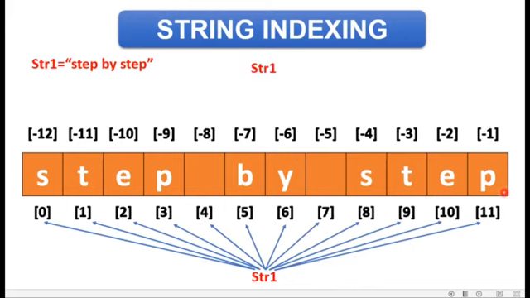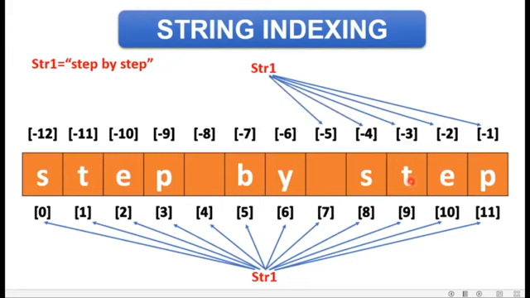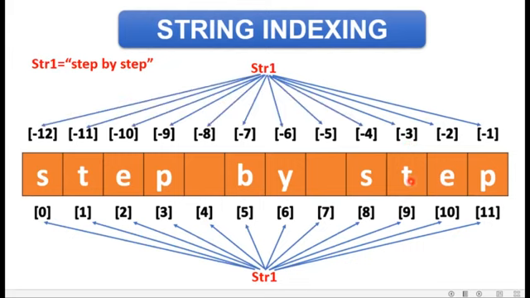Similarly, if we talk about negative indexing, then it will take place from -1. That means the last location, right? So if I write -1 inside my str1 square brackets, then I'll get P as a result. Similarly, str1 of -2 will return me the E character, str1 of -3 will return me T, and so on. And str1 of -12 will return me S. So this is how indexing takes place inside Python.